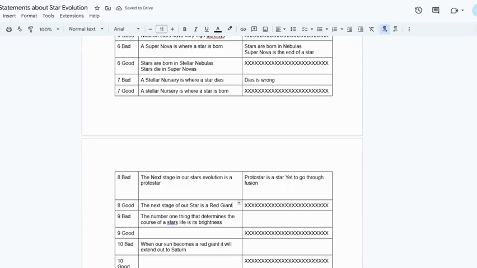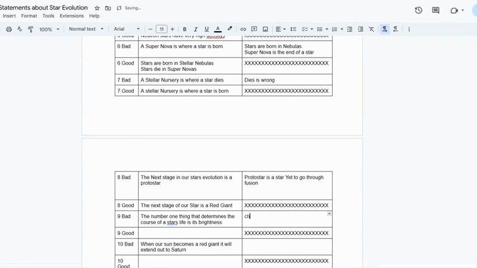Okay, number 9. The number one thing that determines the course of a star's life is its brightness. Well, it's not the brightness. The number one thing that determines a star's life pattern is going to be its size.